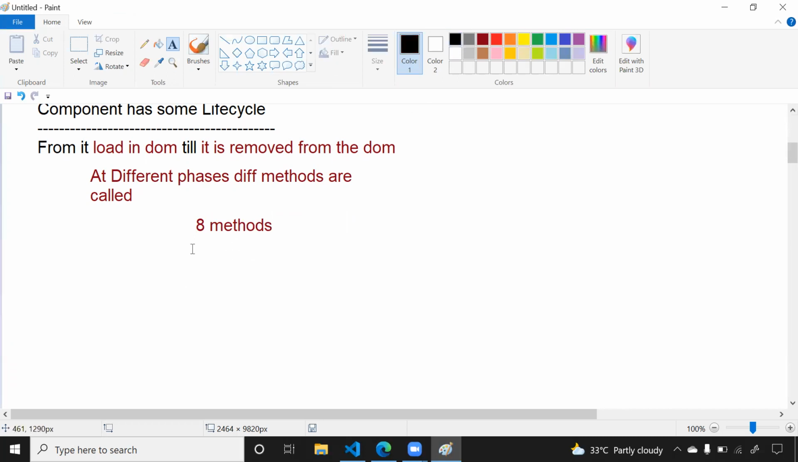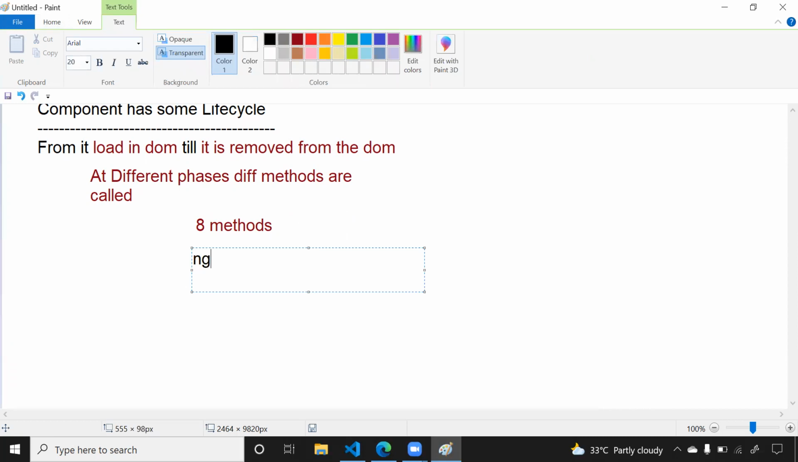Let me list them out. The first one is ngOnChanges. This is the first life cycle method which is called. We will see when it is called; I'm just listing all the methods available in the life cycle. Then we have ngOnInit, the second life cycle method. Then ngDoCheck, the third life cycle method.